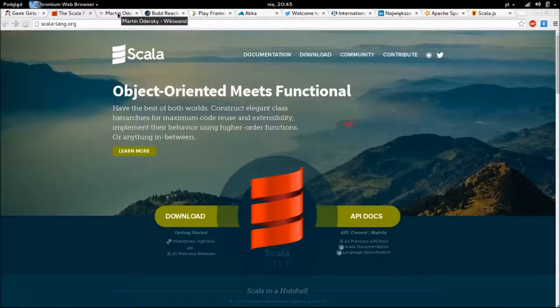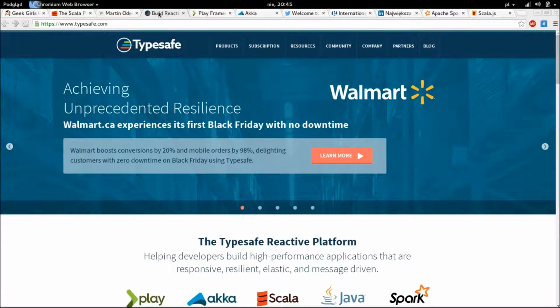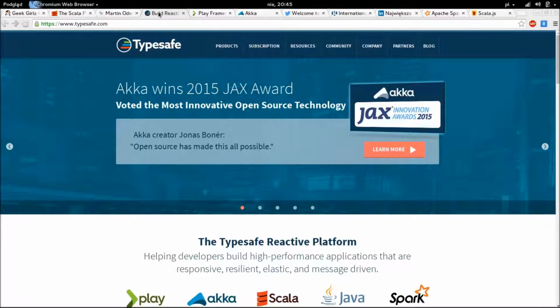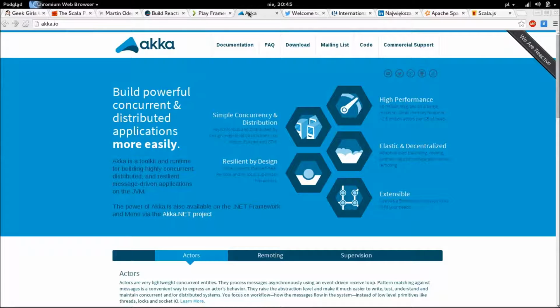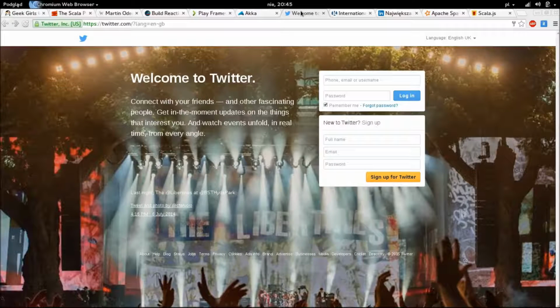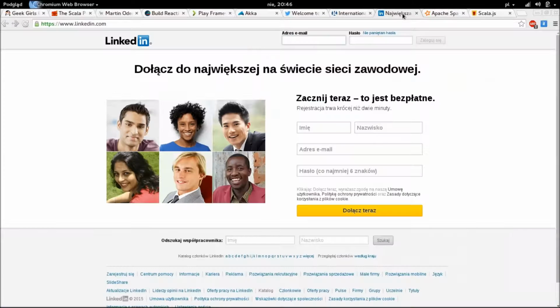Scala was created in 2003 by Martin Odersky, a professor at Polytechnique de Lausanne. Currently he is a chairman of TypeSafe, a company he founded for promotion and support of the Scala platform. Scala experienced massive growth in popularity during the last 5 years, with Play Framework, its flagship framework for writing web apps, being rewritten in Scala in 2012, and Akka, a toolkit for building distributed applications, reached its first stable release in 2011. Since then, Scala was adopted, among others, by Twitter, The Guardian, and LinkedIn.